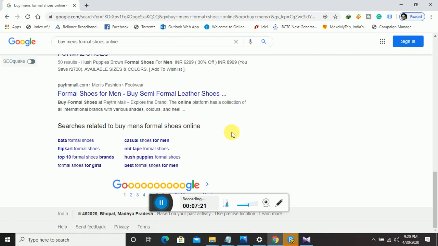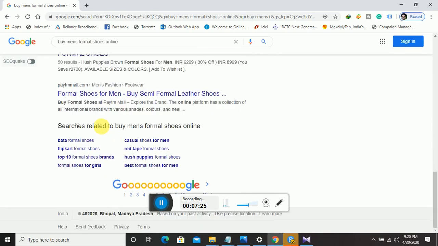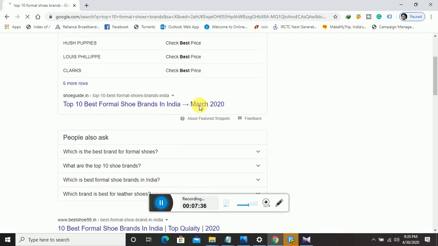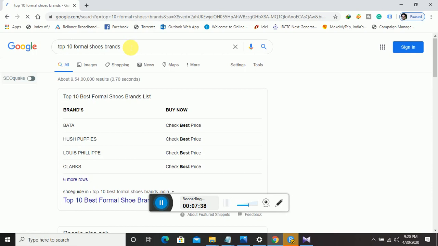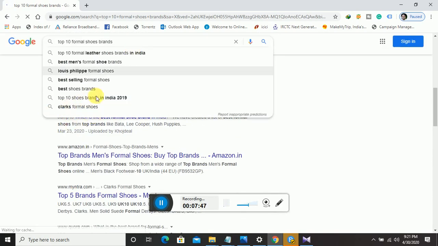So these types of keywords are easy. What we can do is use top 10 formal shoes as a keyword, plus these types of keywords, to get ranking. Yes, a shoe guide is coming up. This is what I'm trying to tell: by this we can drive traffic. You can also see Google is giving suggestions for that.